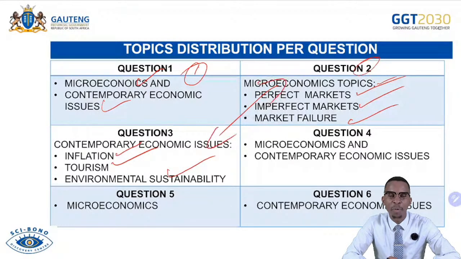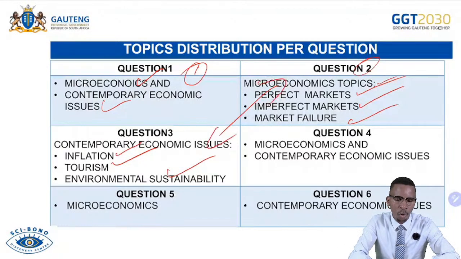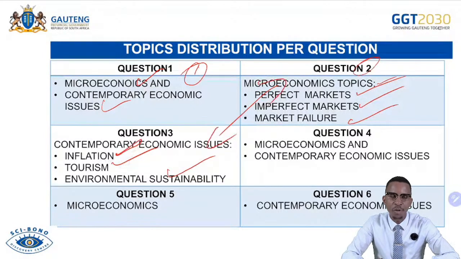We have environmental sustainability, which requires you to simply stick on the content. There will be nothing much. Just stick on the content that have been taught and then understand the environment and the economy. Then it will be easy for you to go through if you want to answer question 3. So that simply means if we are good on inflation topics and subtopics or content, tourism as well as environmental sustainability, then you have an advantage to choose your question 3.